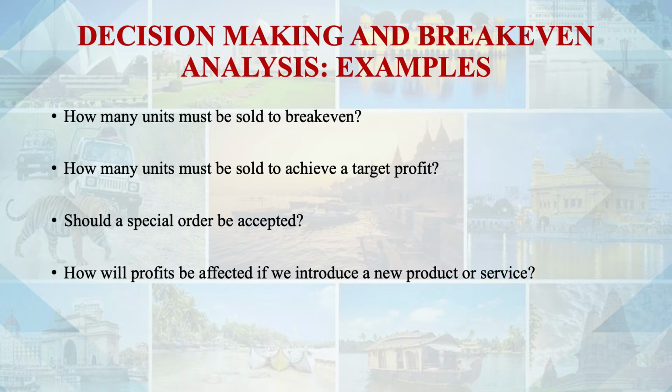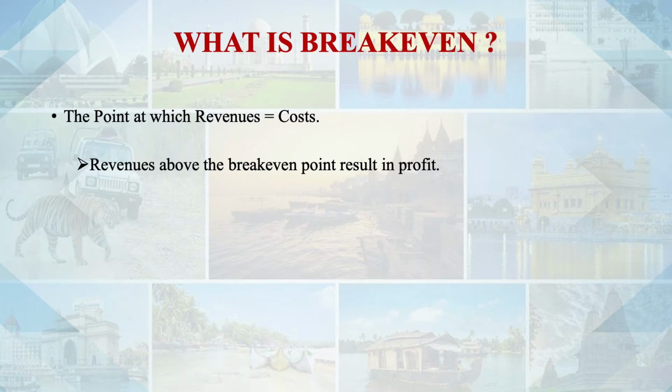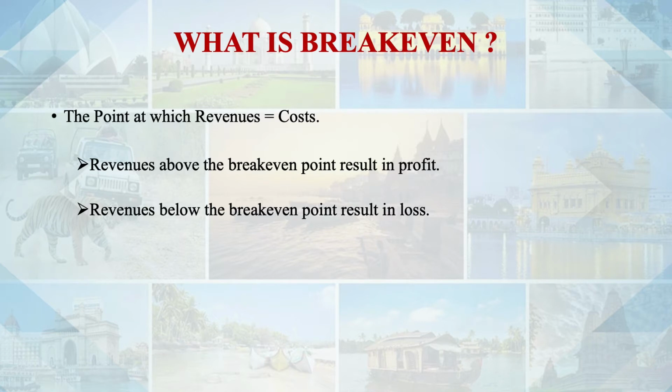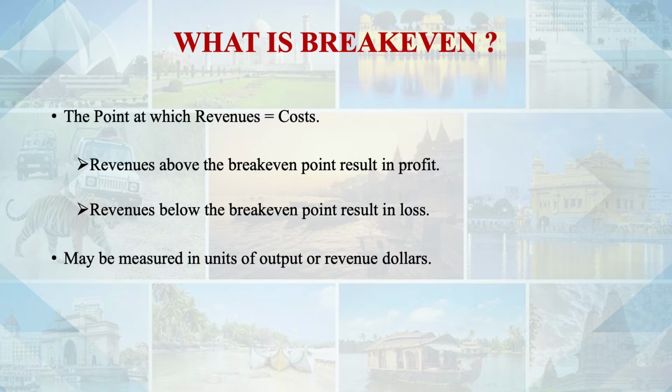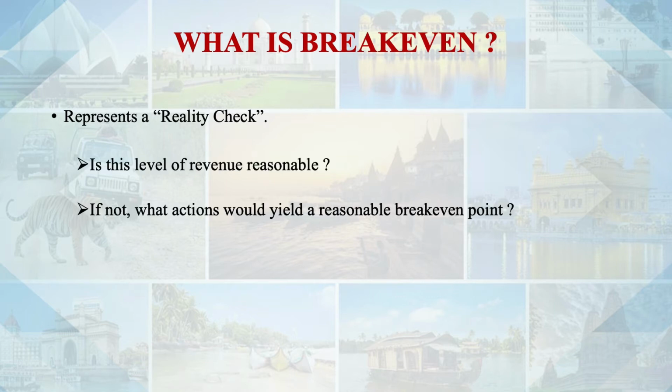What is break-even? As I said, break-even is a point where revenue in a business is equal to cost. The revenues above the break-even point will be profit, revenue below the break-even point will be loss, and this can be measured in terms of revenue or in terms of units. So break-even is actually a reality check. Is this level of revenue reasonable? If not, then what action should be taken for a reasonable break-even point? Maybe you need to reduce cost if you are not able to reach the break-even point, or maybe you need to work more on getting more revenues.